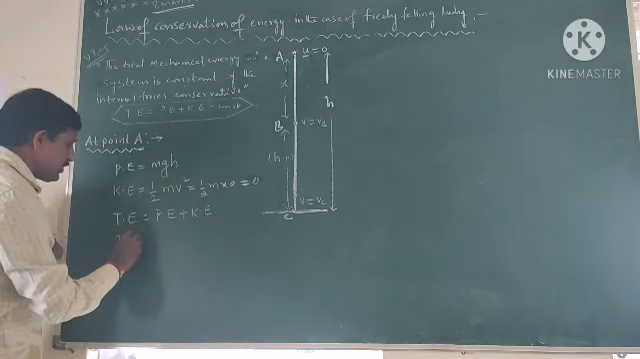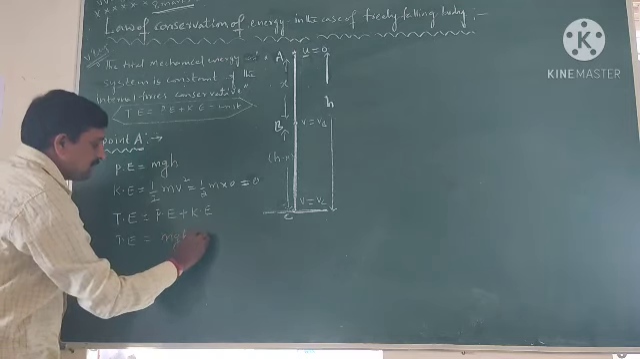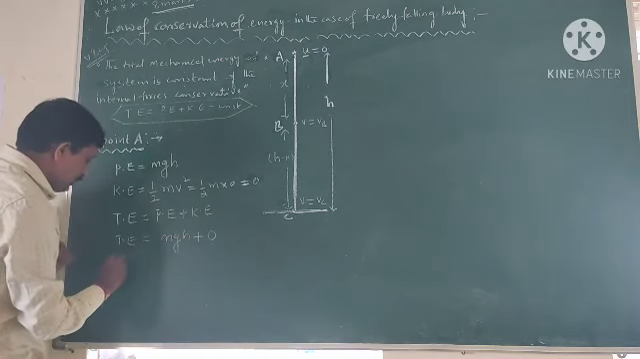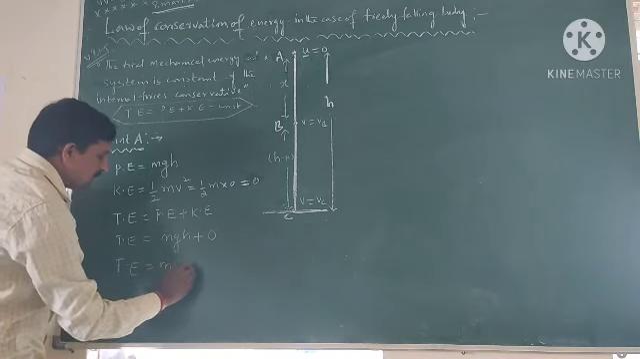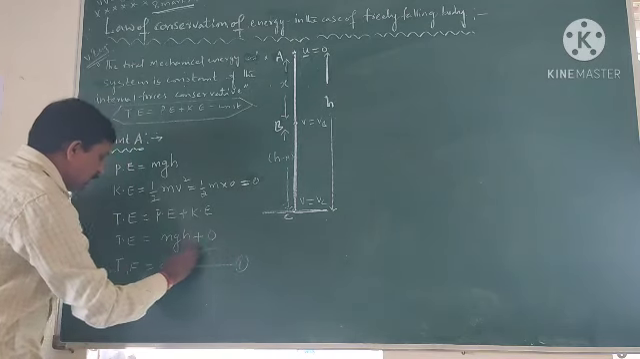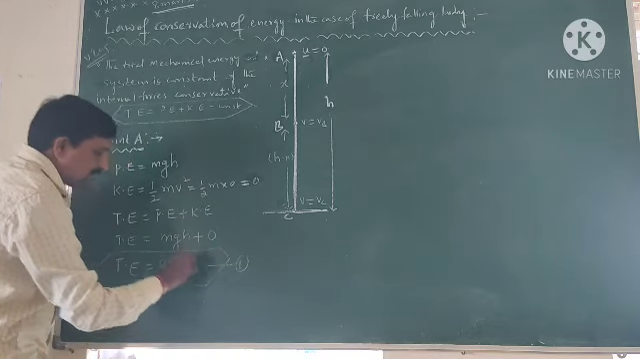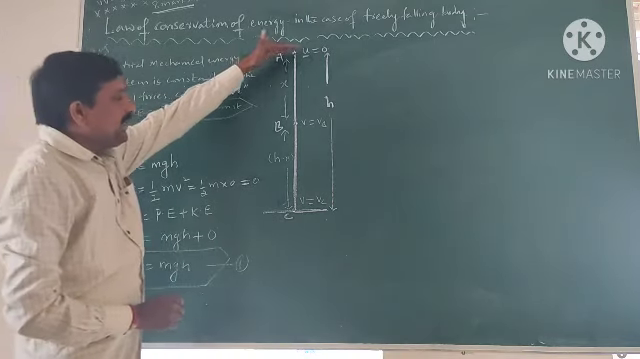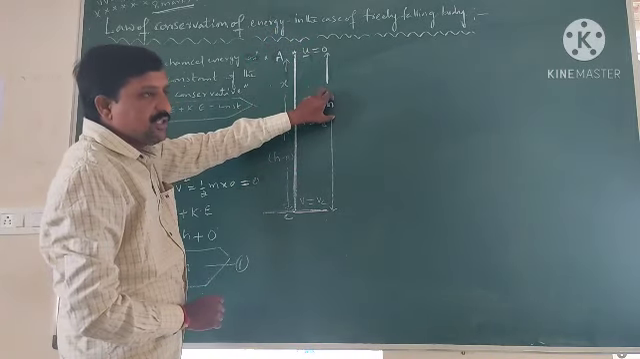So total energy is equal to the potential energy mgh plus the kinetic energy 0. So the total energy should be equal to mgh. This is equation number 1. The total energy at point A is mgh. Okay? So at point A, the height from the ground is small h.